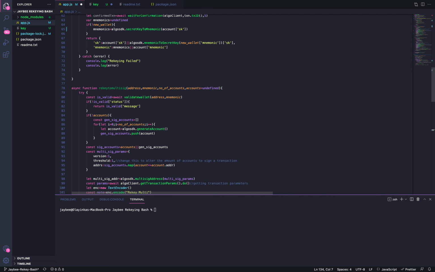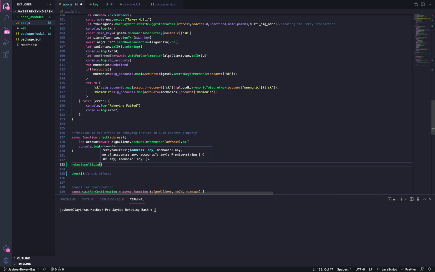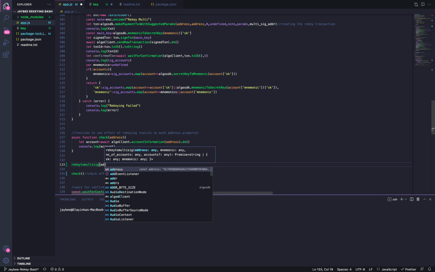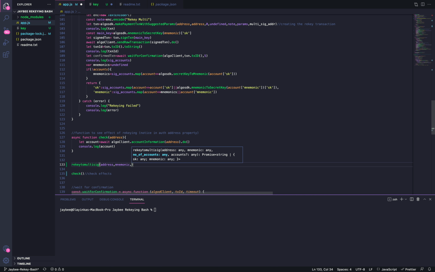So let us just test it with the rekey to multi-sig function. So if I call this function rekey to multi-sig and I put in address and I put in mnemonic, and I want to rekey it such that 3 people will be able to check it after, and I come to this, my input, not yet, let me comment this out for now. 3.